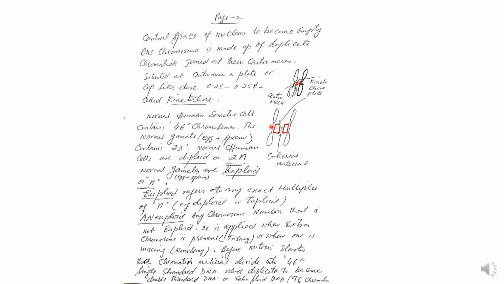And in the new cell to which they pass on, the chromatid will again develop its sister chromatid. The chromatid material divides into 46 single-stranded, which duplicates again to become double-stranded DNA, a tetraploid 92.